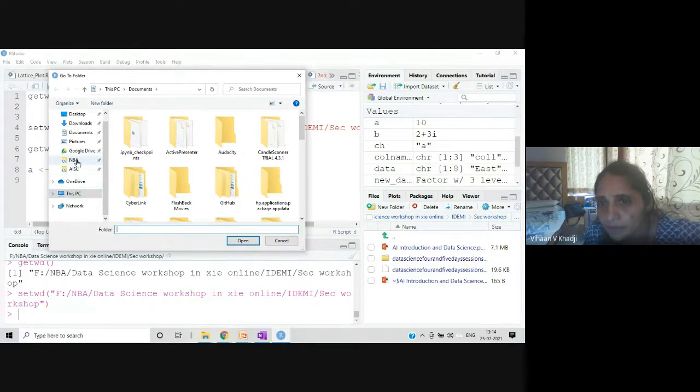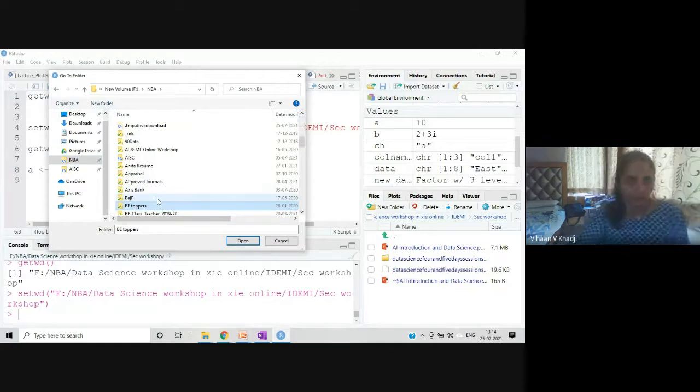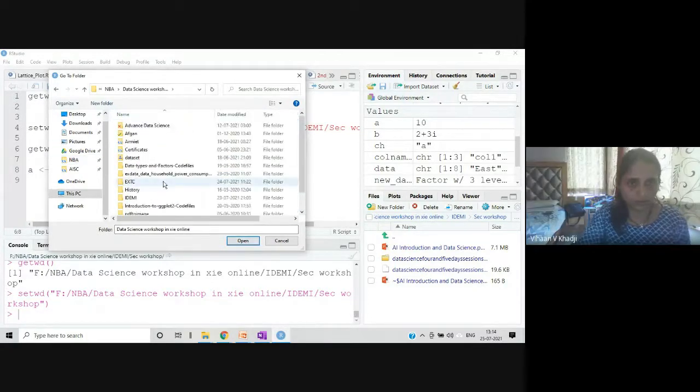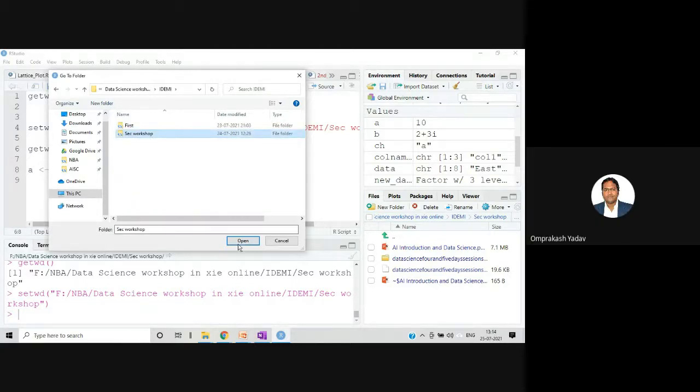Three dots. Go to which folder you want to set it, right? Yes, sir. I'm doing the same thing. Select like this and open it. Click on open.